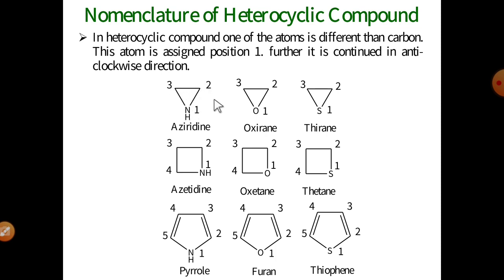Then the third position. Similarly, in the second example, the oxygen heteroatom is first, then the second position, and the third position. Number three is the thiirane molecule, with the sulfur heteroatom at the first position, then the second position, and the last is the third. Similarly, for 4-membered as well as 5-membered heterocyclic compounds, the first position is assigned to the heteroatom, and then second, third, fourth and fifth accordingly in the anti-clockwise direction. These are the general nomenclature rules of heterocyclic compounds.